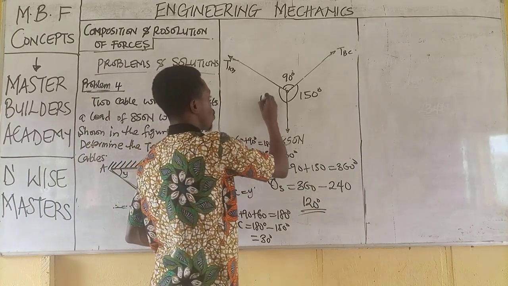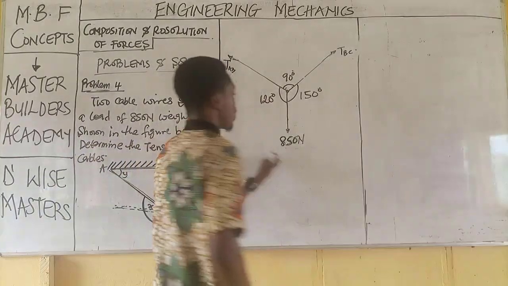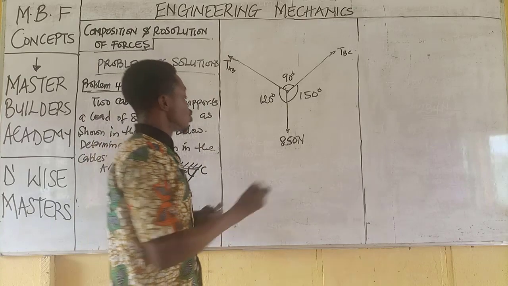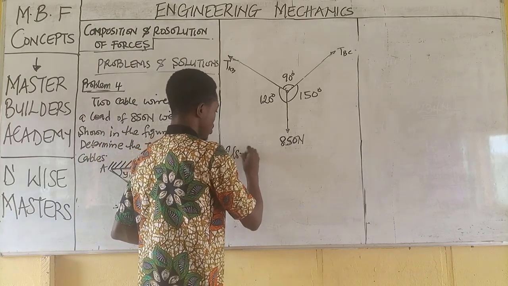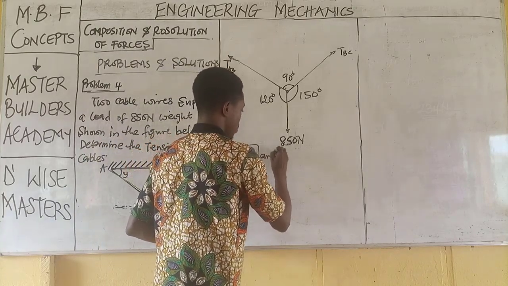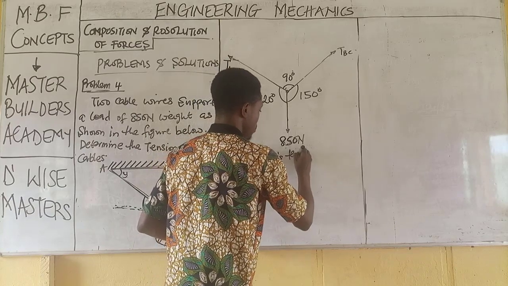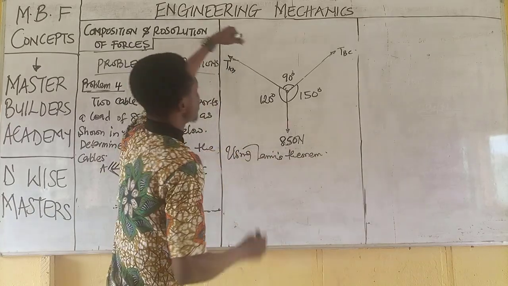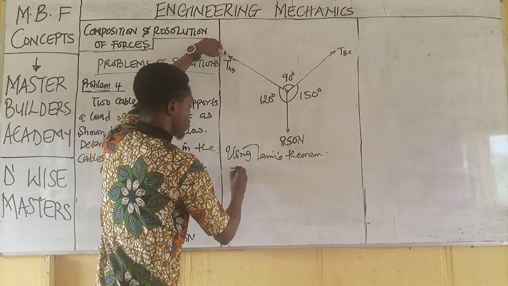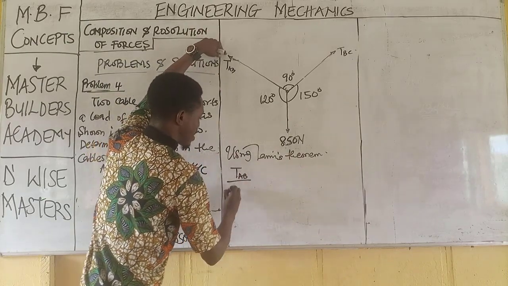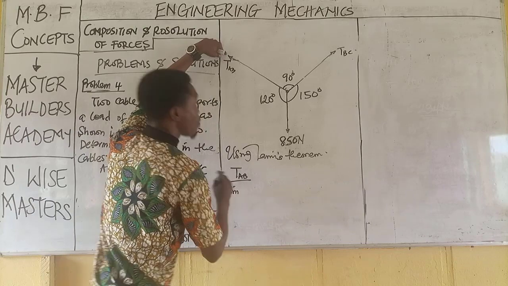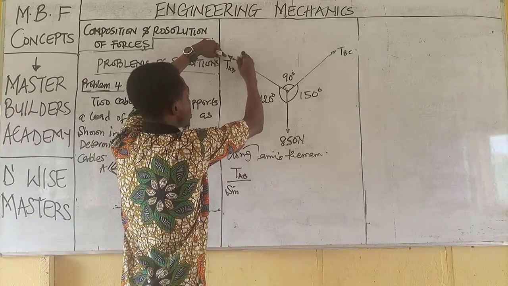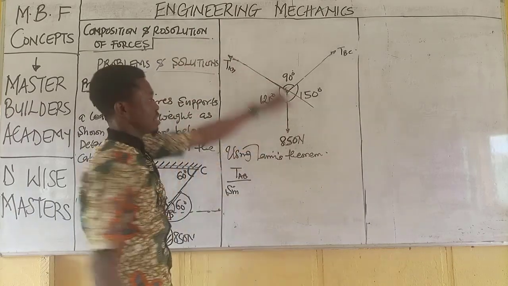Now we put down 120 degrees here. Okay, now using Lami's theorem, recall that this tension AB over sine of the angle opposite it. Now, if this is this tension, what is the angle opposite this tension?